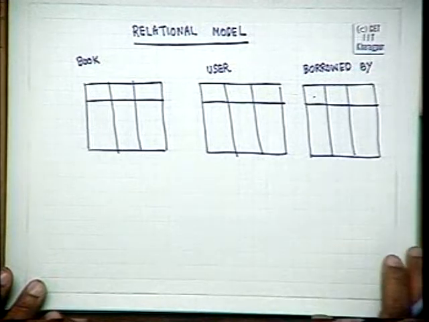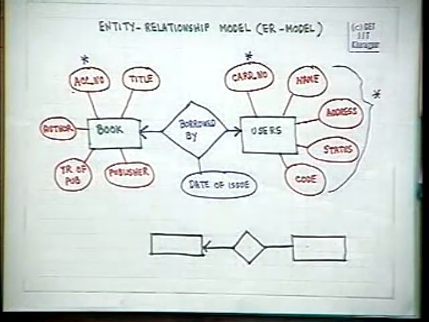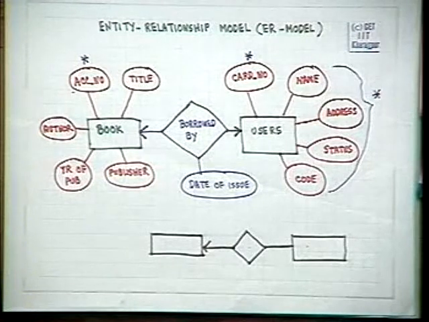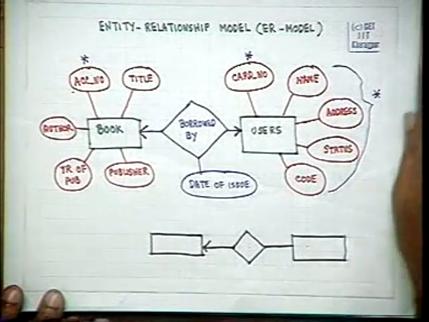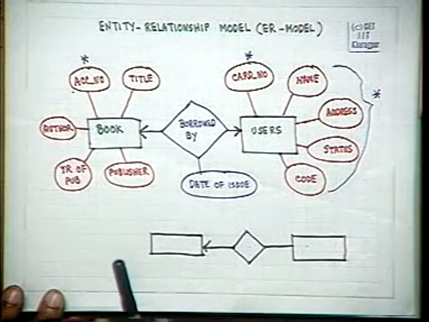We will quickly see how the tables of a relational model can be obtained from the entity relationship diagrams that we can draw. Now let us go through them one by one.